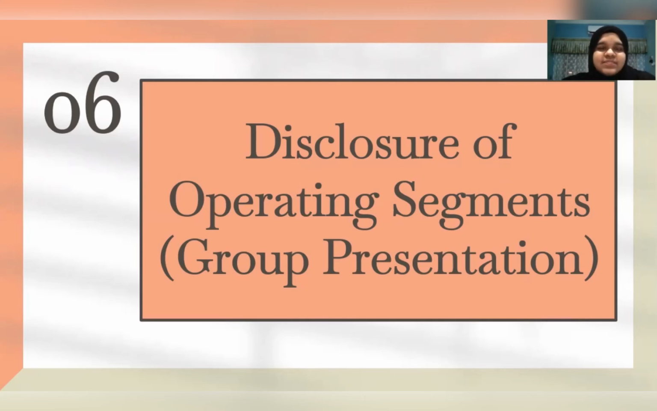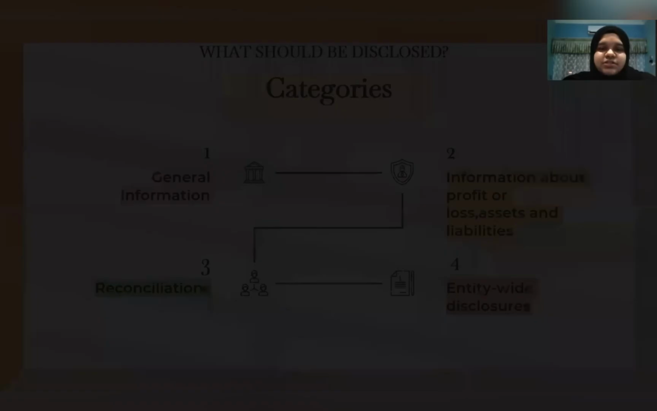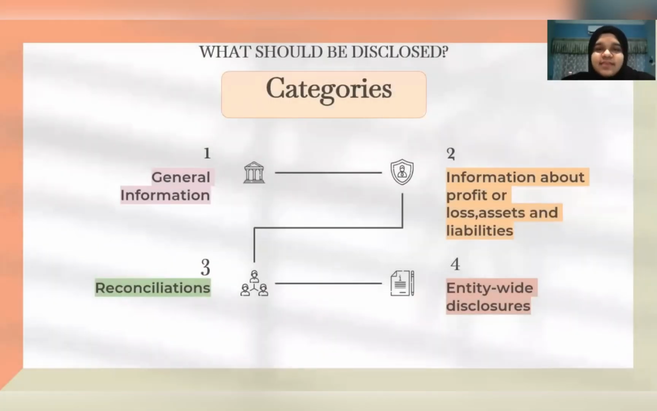So once an entity has identified the operating segments and determined which segments are reportable, the entity has to make an appropriate disclosure for each segment. So disclosure of operating segments can be categorized into 4 categories. The first one is general information. The second one is the information about profit or loss, assets and liabilities. The third one is reconciliation, and the fourth one is entity-wide disclosure.